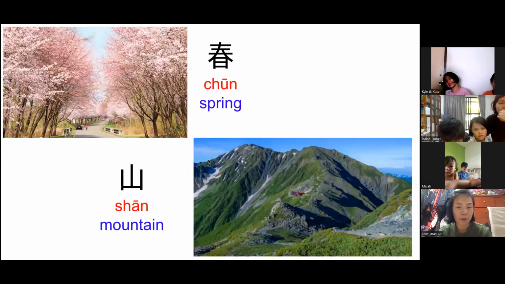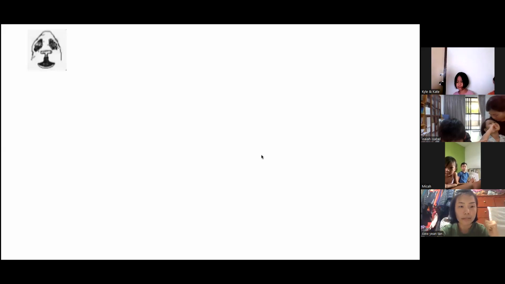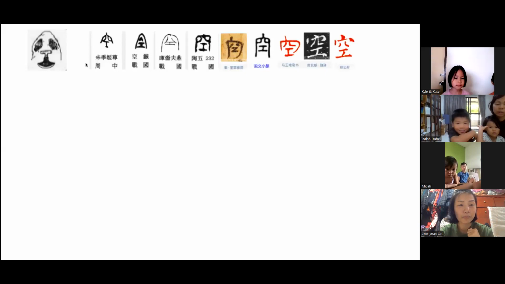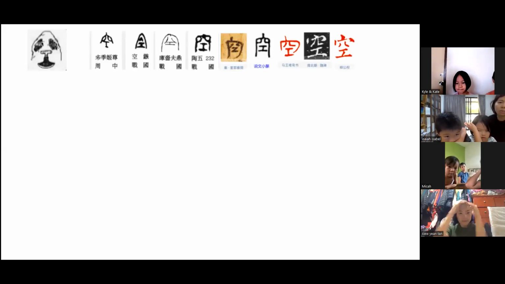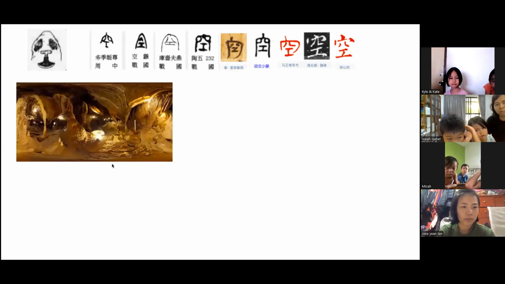春山 is mountain, right? 春山空. What is 空? 空 is nothing, right? So we see how this word 空 comes from. This is a cave, like a cave. Okay? And then below got some tools. This is how the word is made. Very interesting. I show you Chinese words are very interesting.